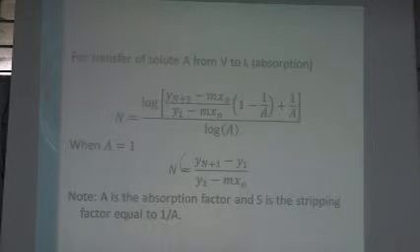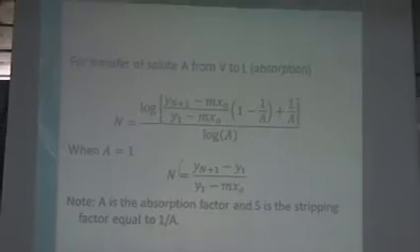So, case 1 from earlier is for stripping. This case is for absorption. So, that is our equation. And just a note, A again is the absorption factor and S is the stripping factor, which is equal to the inverse, so 1 over A.